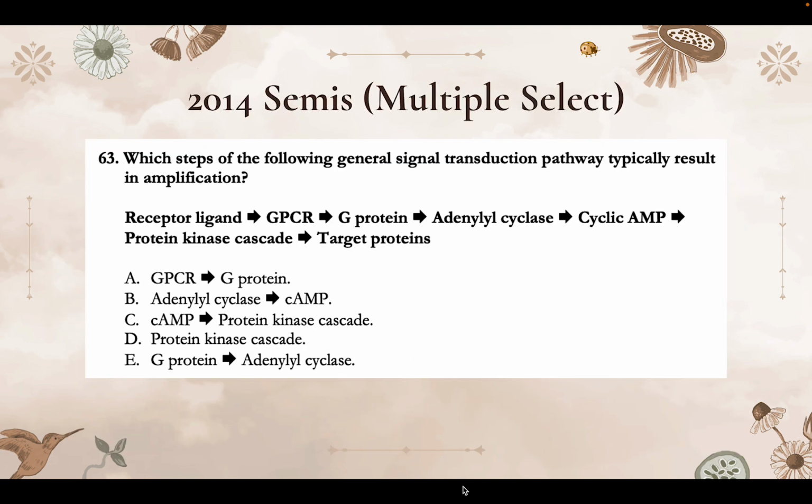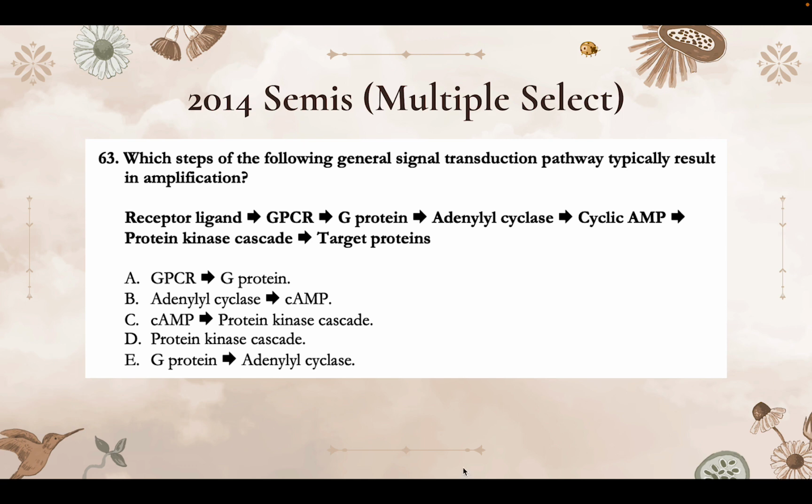Now look at this one. Just pause the video, give it a try. This one is from the second section of the semifinal exam from 2014. And this one's going to be multiple select, so select as many answers as apply. All right, so let's look at this. This one's going to take a little bit longer, just because it comes from the second section of the semifinals test, it's worth twice as many points.